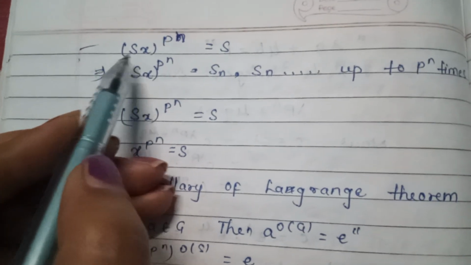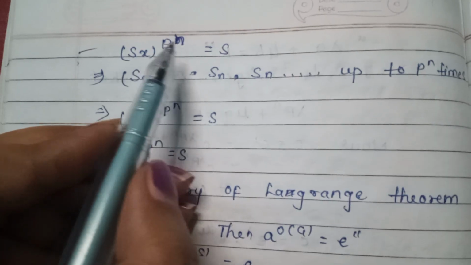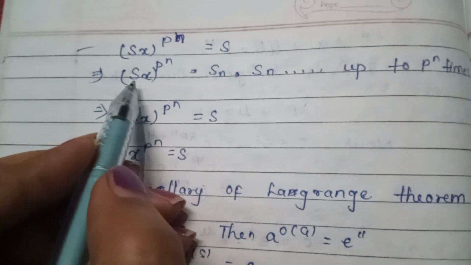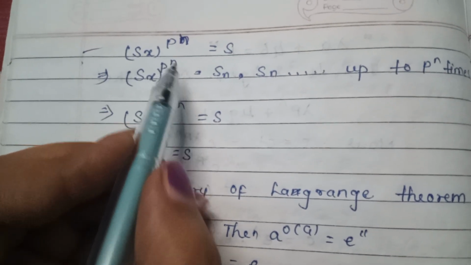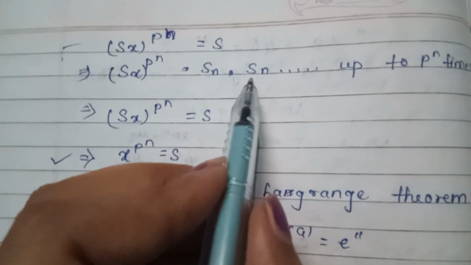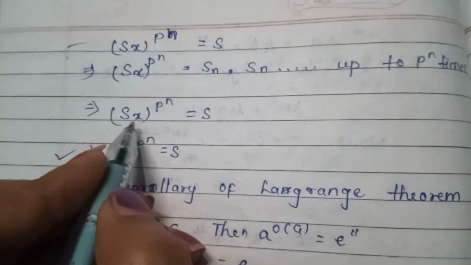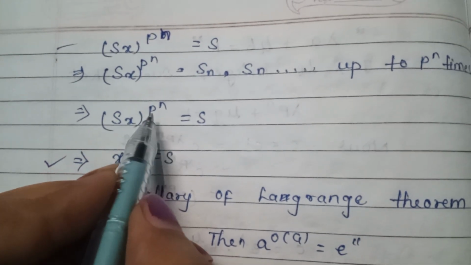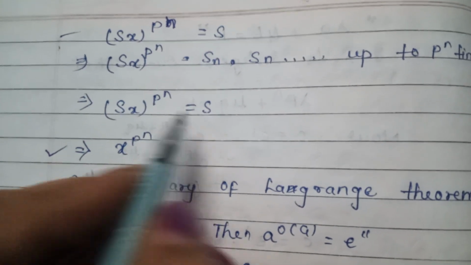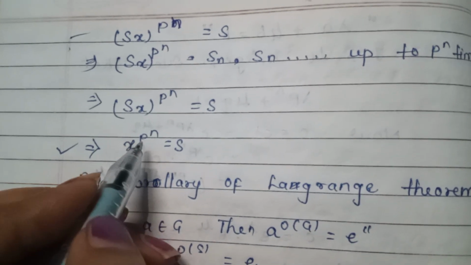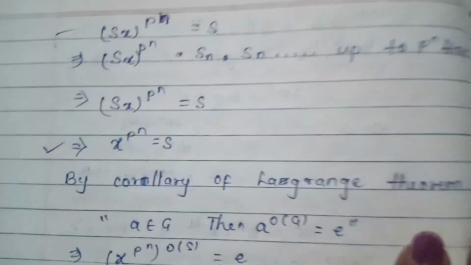So (Sx) to the power p to the power n is equal to S. So x to the power p to the power n belongs to S.